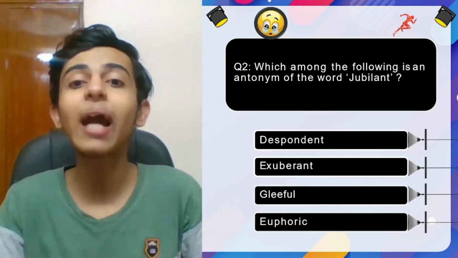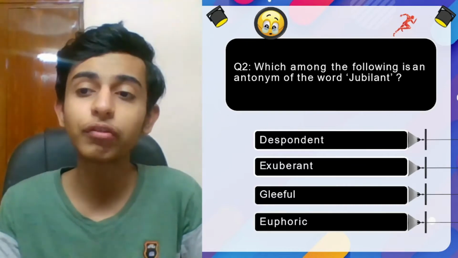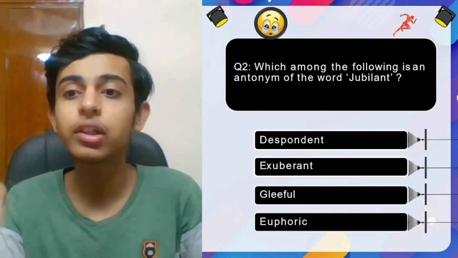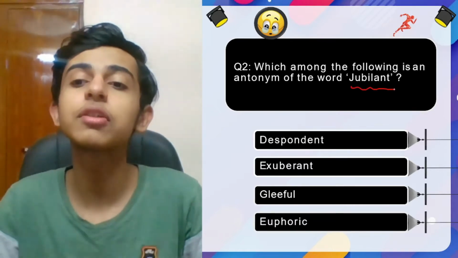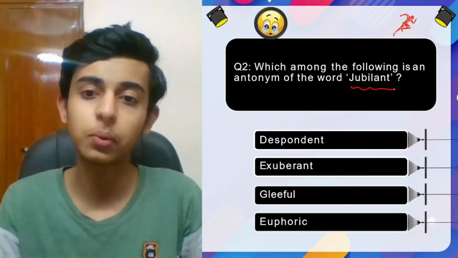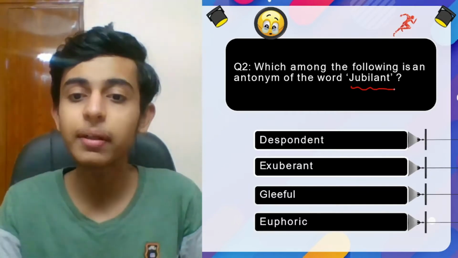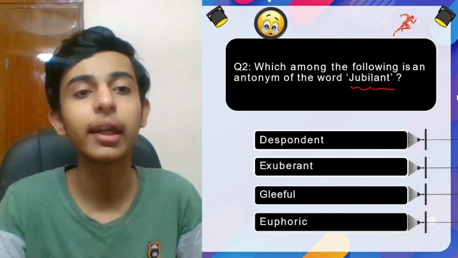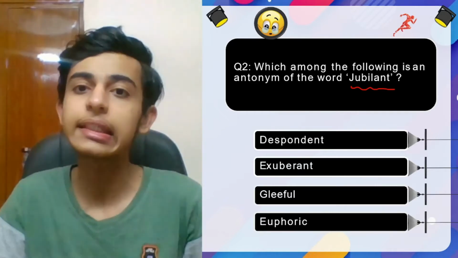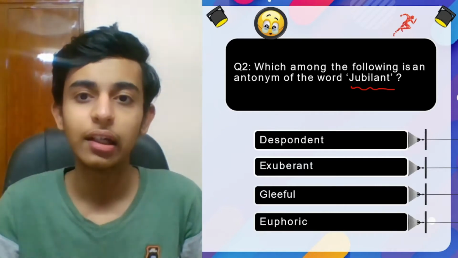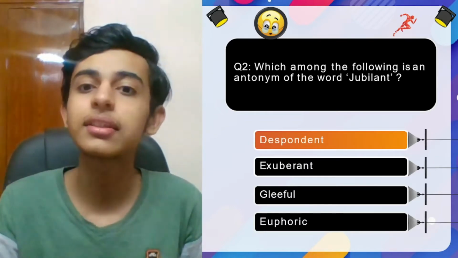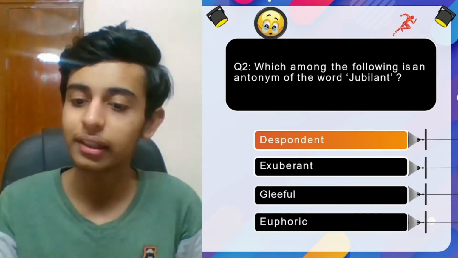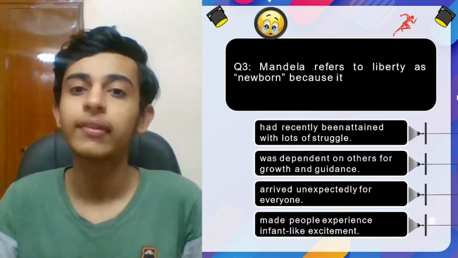Question 2 on your screen, vocabulary based question. Which among the following is an antonym of the word jubilant? So this is the word given to you, jubilant. You need to search for the antonym. It means the opposite word. Despondent, exuberant, gleeful, or euphoric. What do you think? Answers in the chat box. Okay, and your time is up. It is despondent. Jubilant's antonym is despondent. Clear? Let's move on.